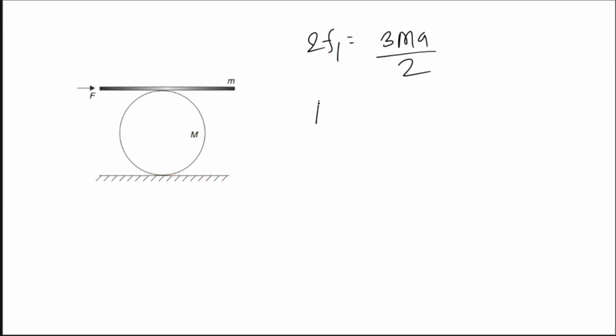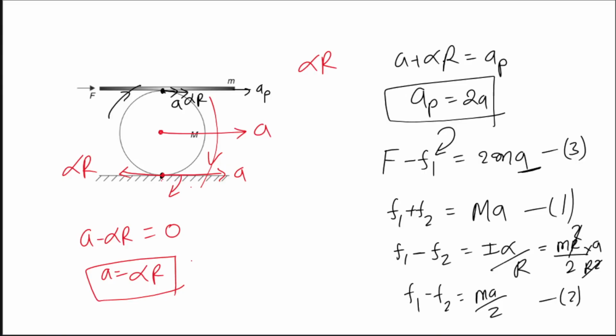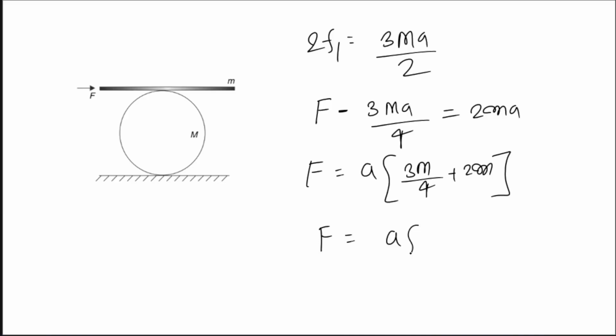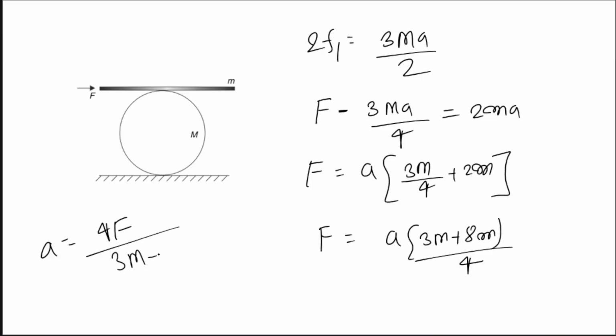So first put it in: F minus F1 is equal to how much? 3ma by 4, and this is equal to how much? 2ma. Okay, so this is this. Now look, force F is equal to, take acceleration common, 3m by 4 plus 2m. So this will be equal to how much? F is equal to a times (3m plus 8m) divided by 4. So acceleration is equal to how much? 4F divided by (3m plus 8m). Done? This is going to be your answer. I hope you have got it.